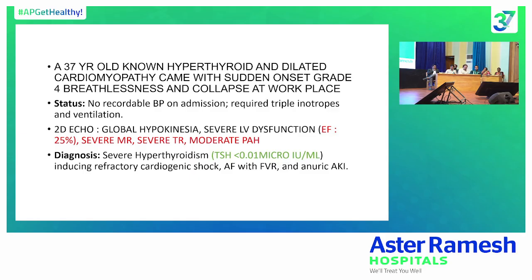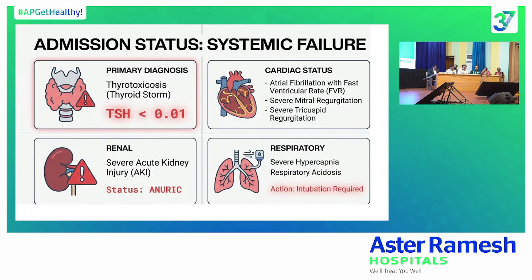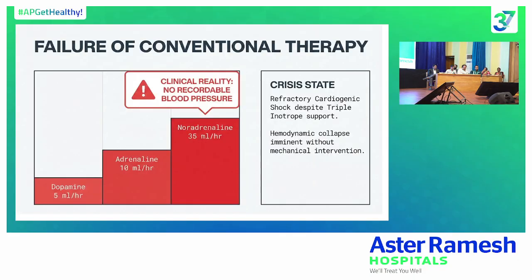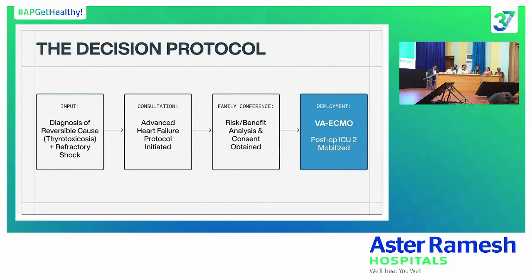You can see TSH levels were very low. So the patient was in an almost severe thyrotoxic storm with refractory cardiogenic shock. This patient is on triple inotropes. Even with optimal medical management, his shock is not improving. So we initiated him on veno-arterial ECMO.